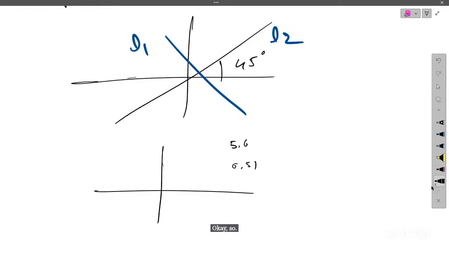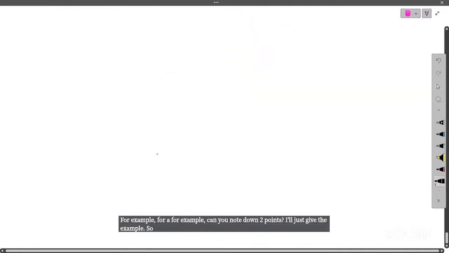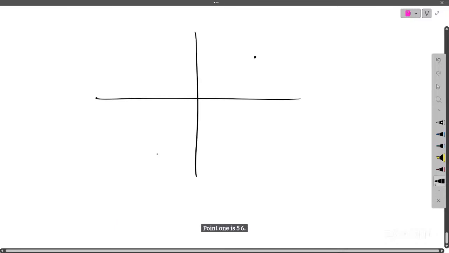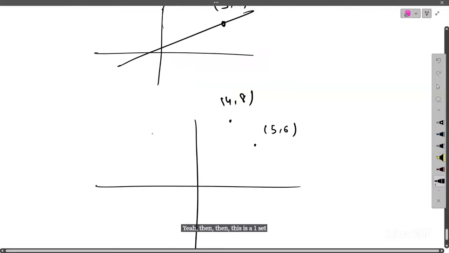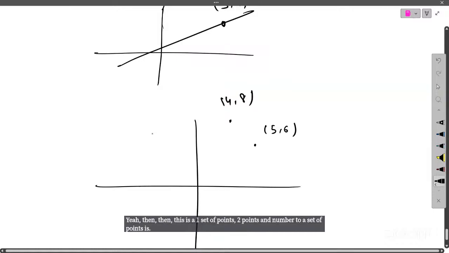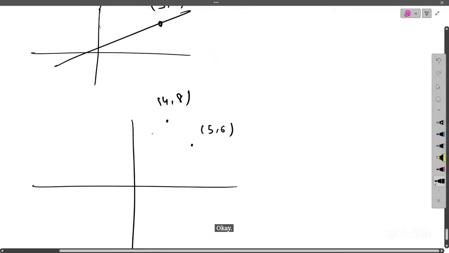Suppose point 1 is 5, 6 and point 2 is 6, 8. That is one set of 2 points, and the other set of points is 6, 5 and 8, 6.